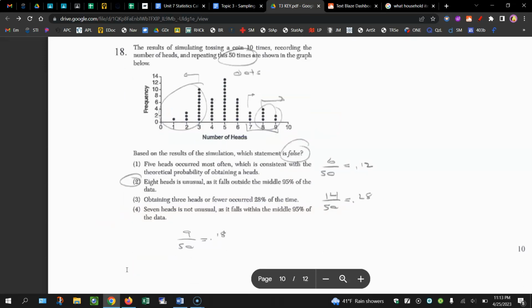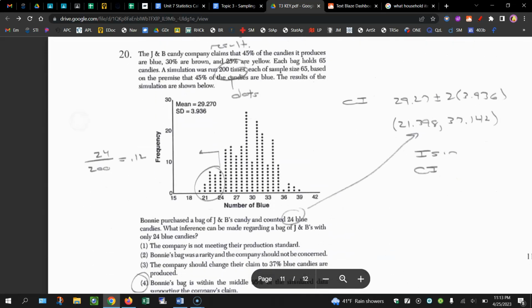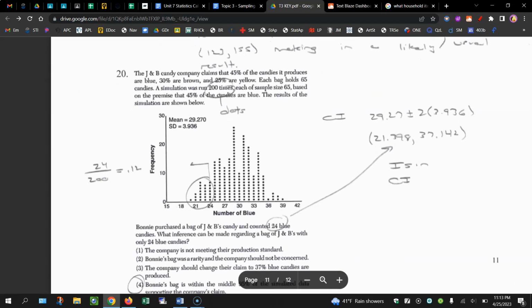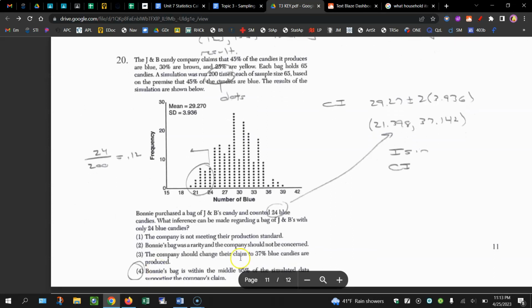Moving on to question 20. All right, so we're looking at these candies. They give you the mean, they give you the standard deviation, and we want to know out of Bonnie's bag what inference or conclusion can be made. She got 24 blue. So if we do a confidence interval, you take the mean plus or minus 2 times the standard deviation, you're going to end up with this 21.4 to 37.1 essentially. Well, 24 is included in that confidence interval, so that's not unusual. That's supporting the company's claim because they said 45% of the candies are blue.